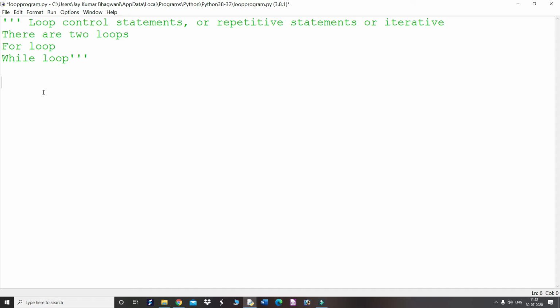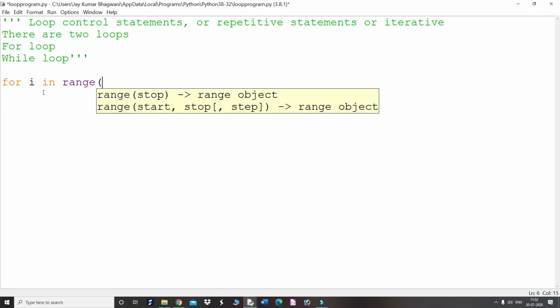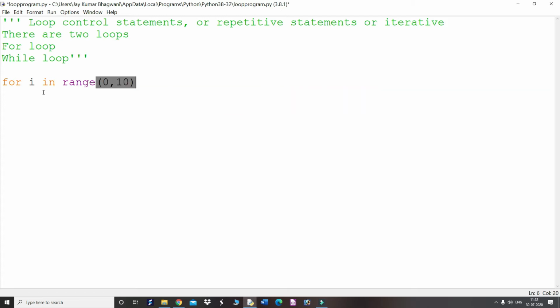So the syntax for the for loop is: for any variable in range. Then in the parentheses we have to give the range. Suppose 0 to 10. So this is the lower limit, and this is the upper limit. The number of executions is upper limit minus lower limit, meaning the loop will be executed 10 times only, 0 to 9. Otherwise you can also do it like this, 1 to 11. Then also the particular commands will be executed 10 times.